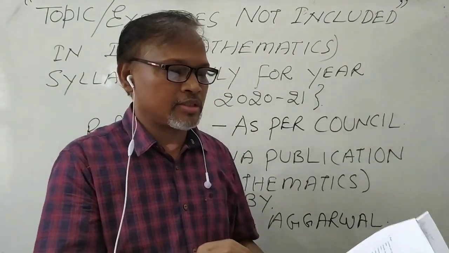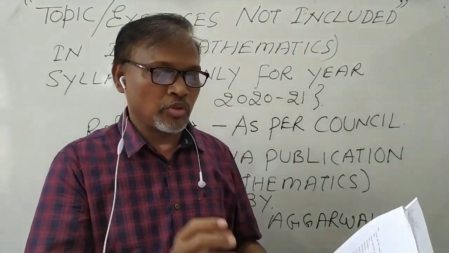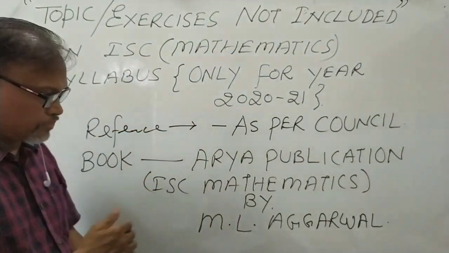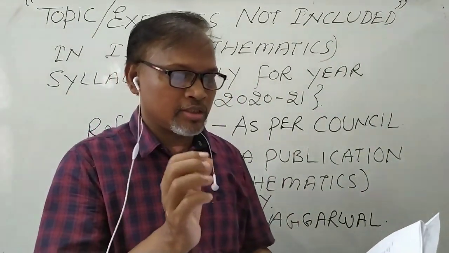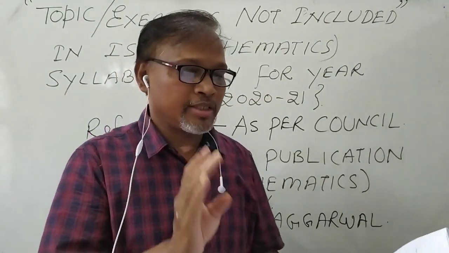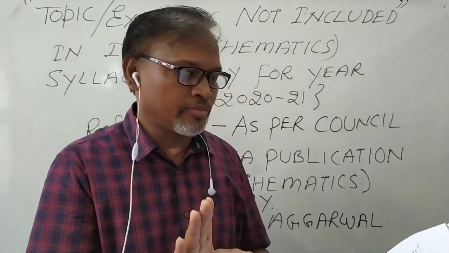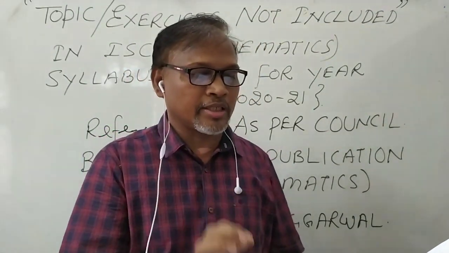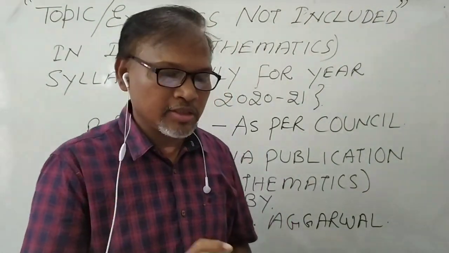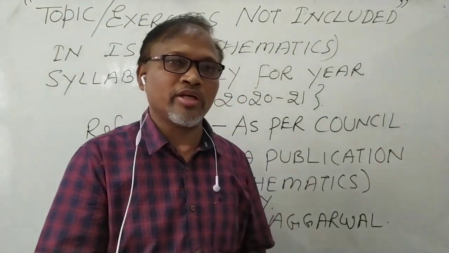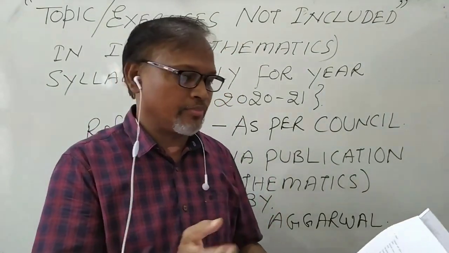Now the second chapter is linear regression. In this book only one exercise is there, so I have searched here. Only 3 points will not come. Scatter diagram will not come. The method of least squares will not come. And the angle between regression lines and properties of regression lines will not come. So these are the topics which you will not study for the coming examination in this book.